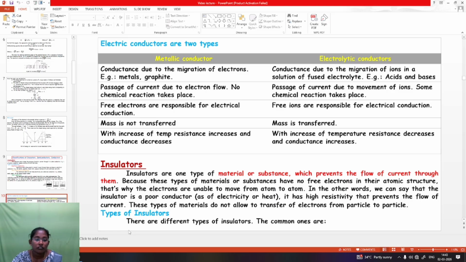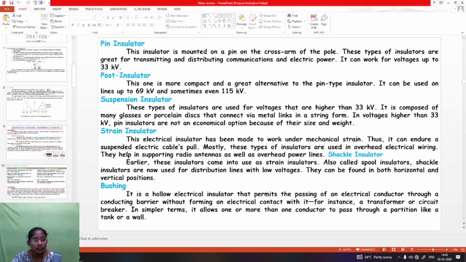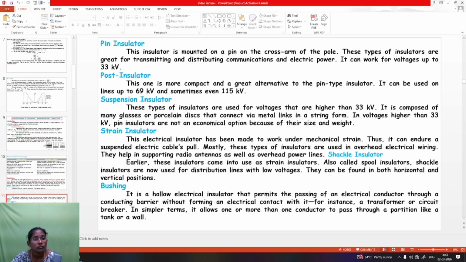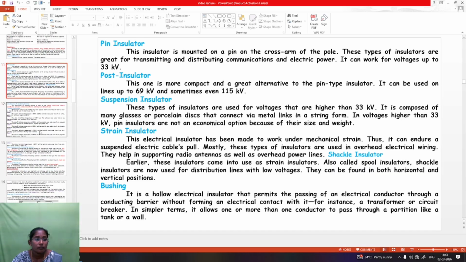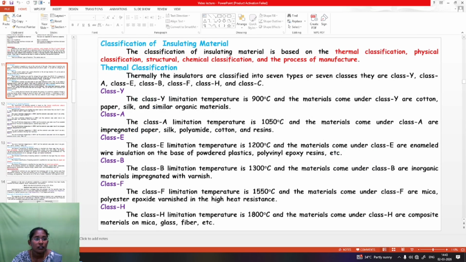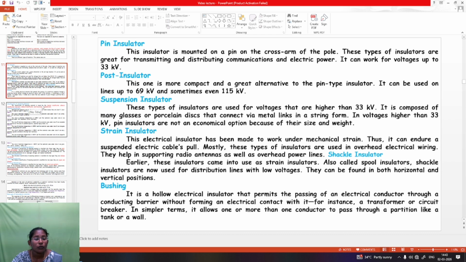There are different types of insulator: pin insulator, post insulator, suspension insulator, strain insulator, bushing, etc. Now we are going to see about the pin insulator. The insulator is mounted on a pin on the cross arm of the pole.